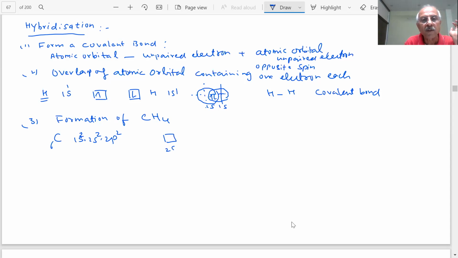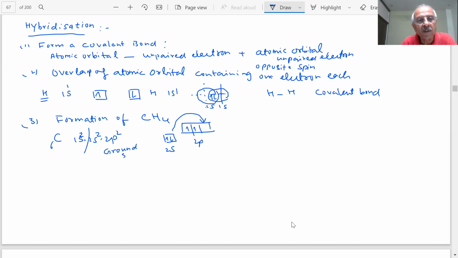What does it mean? This is carbon. How many electrons are here? 1, 2. This one, outer shell, 2s and 2p. How many are there in the p? According to this picture, students, there are two orbitals in the 2p which can overlap to form bonds. But here you are getting the formation of CH4. How will you get the formation of CH4, students? Then what we have to do? This electron must be excited to the 2p vacant orbital.